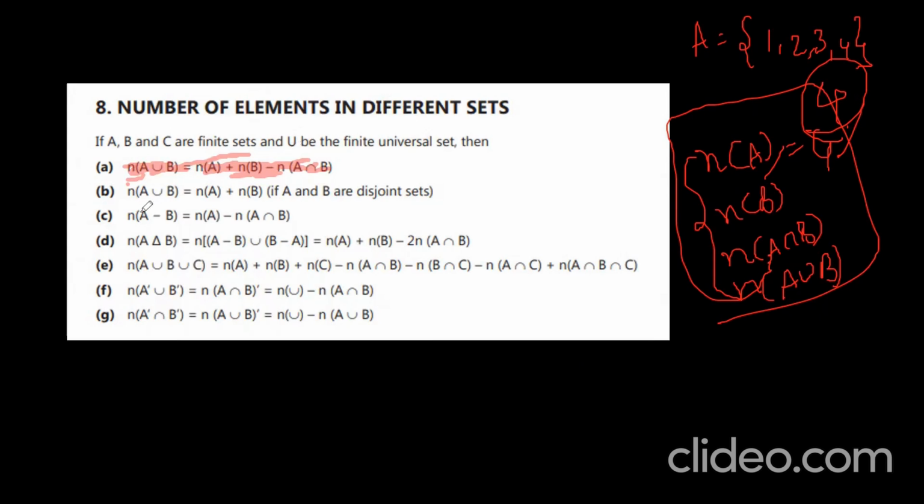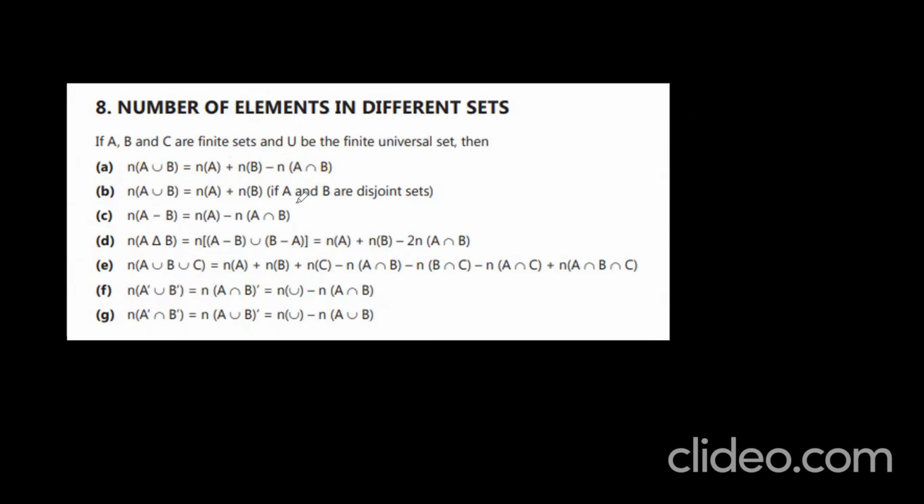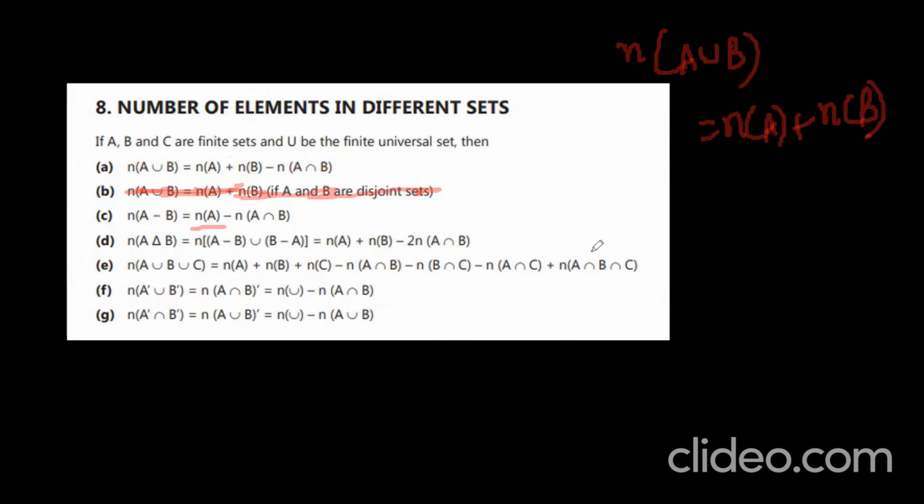In the same manner, you see N of A union B, if A and B are disjoint sets. If A and B are disjoint, then N of A union B is equal to N of A plus N of B, like this. And N of A minus B, that is N of A. So you see, we observed already.